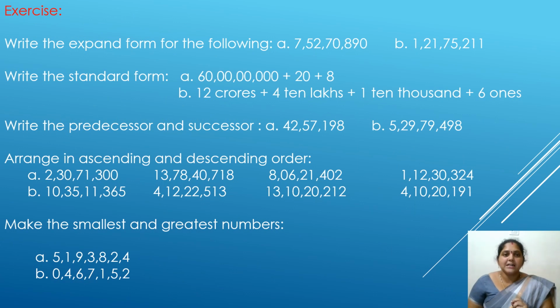Now, it's your turn, children. You have to work out. Write the expanded form for the following. Write the standard form for the following. Write the predecessor and successor for the following. Arrange in ascending and descending order. Make the smallest and the greatest numbers. You read the content what I have given before. Observe it, practice it, and then do your exercise.